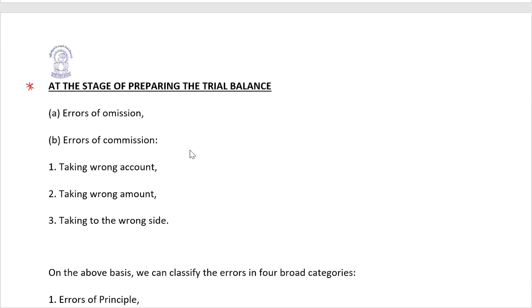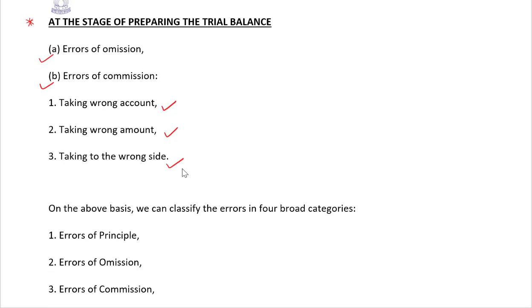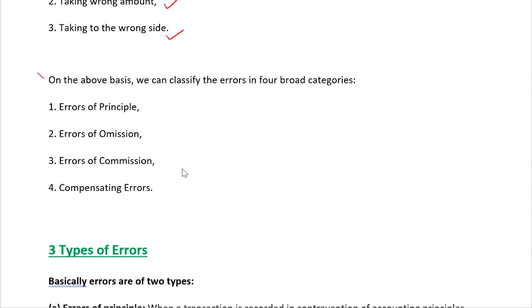Next, at the stage of preparing the trial balance, error of omission, error of commission. What kind of errors could happen? Taking wrong account, taking wrong amount, and on the wrong side. On the above basis, we can classify the errors into 4 categories. Compensating error, I believe it is crystal clear to you.